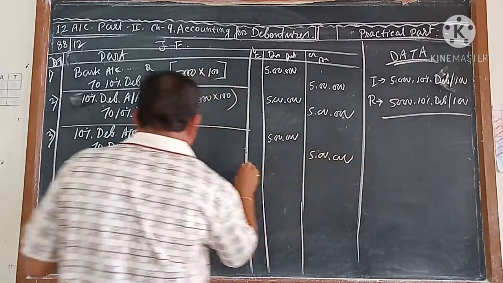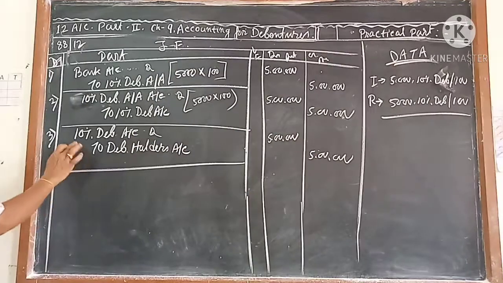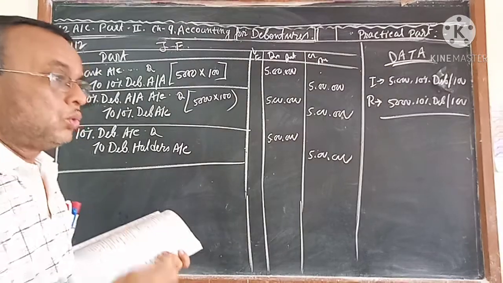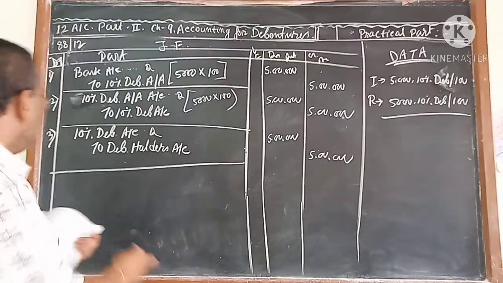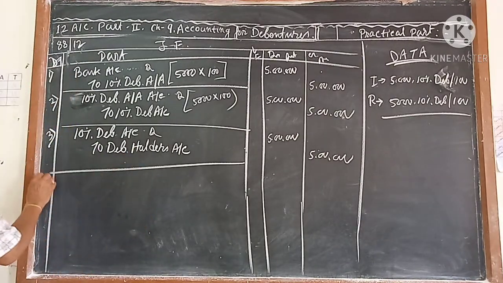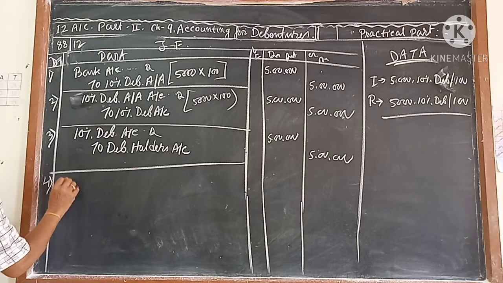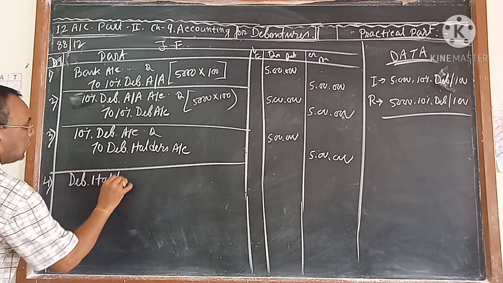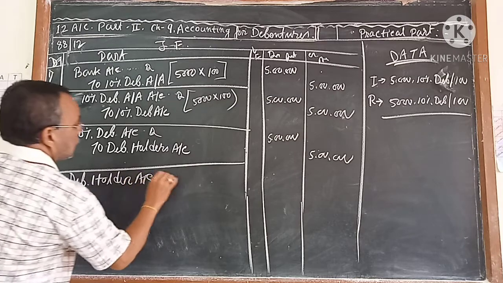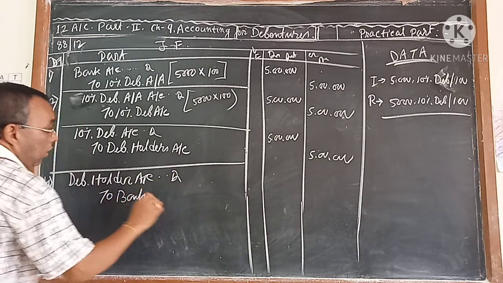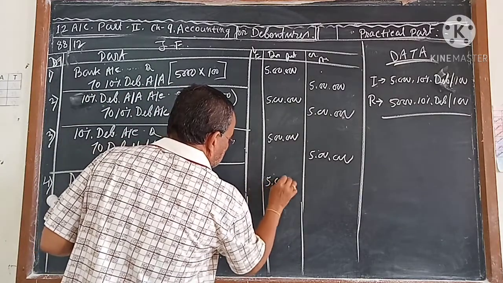This is the entry we are doing as due, meaning we have to pay to the debenture holder. 10% debenture account debit to debenture holder, and last, we are paying: debenture holder account debit to bank. All the same amount we are paying.